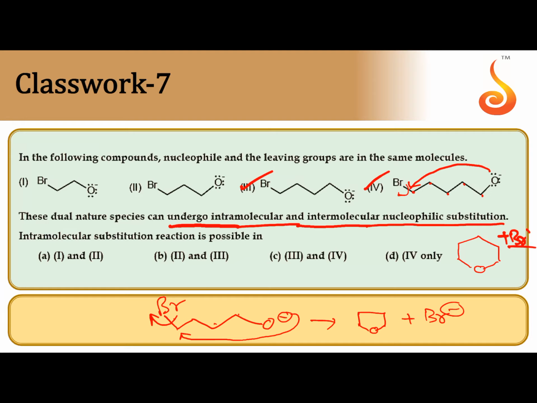But the second one and first one, since they are going to give very small rings, a 4 membered ring and a 3 membered ring, 4 membered and 3 membered rings containing the heteroatom oxygen are highly unstable. So they won't undergo intramolecular SN reactions. So in options 3 and 4, they undergo intramolecular SN reactions. That's why the attacking nucleophile and leaving group both are in the same molecule. So 3 and 4, the correct option is C.